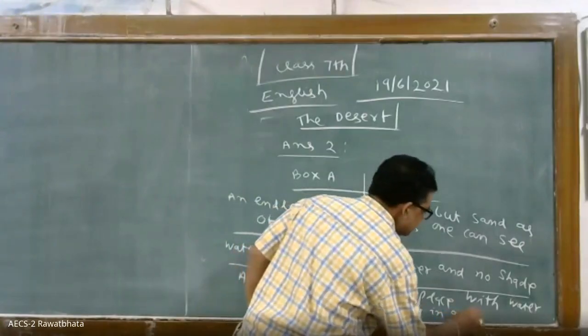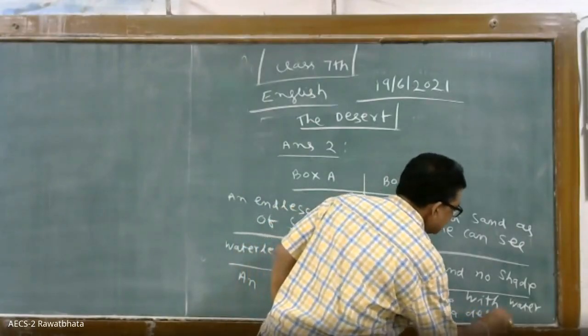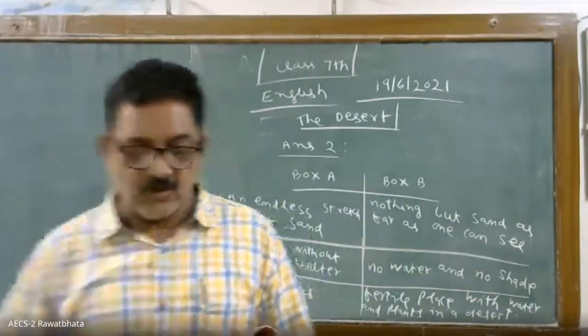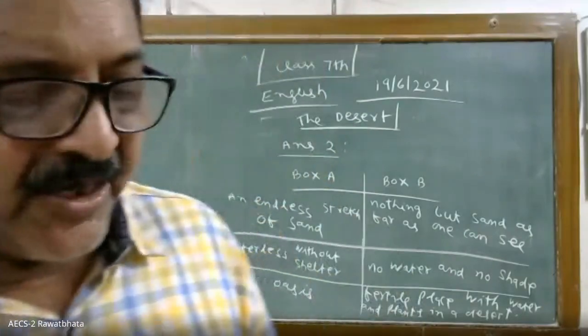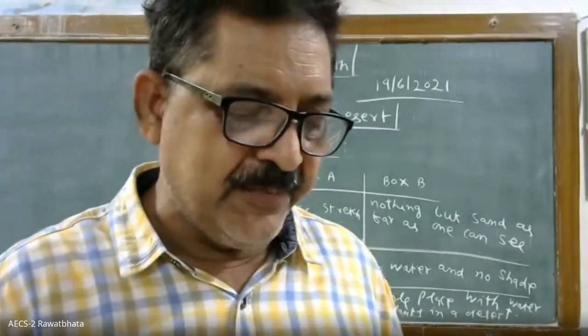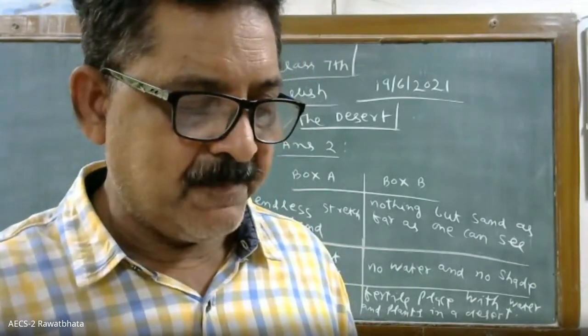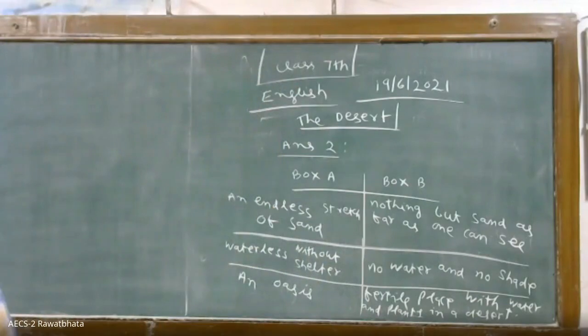Hidden by a cover of grass. Not visible because the grass is thick. Fourth one, you can do yourself. Which one will it be?